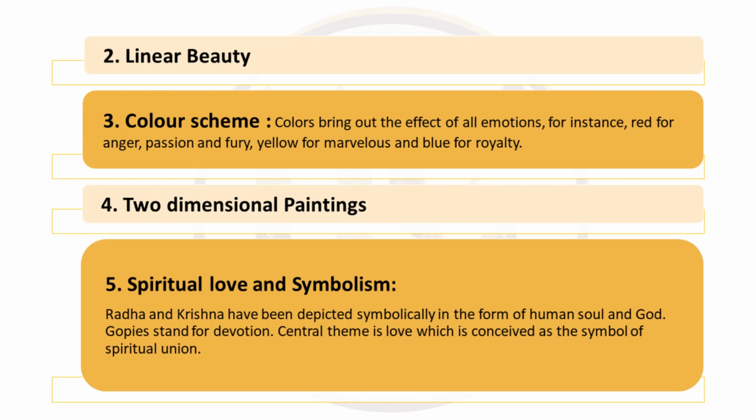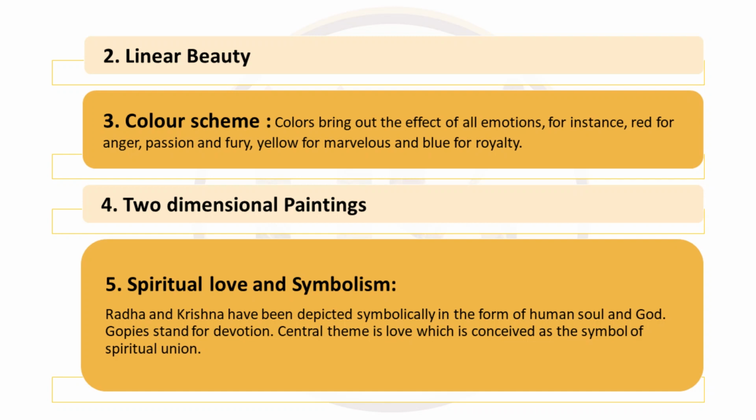And mostly these colors are very bright and there is not much mixing. You will find that colors have been used purely, like reds, yellows, blues, and they are all flat. Even the background is flat. In some paintings, you will find that there is use of golden and silver colors also.